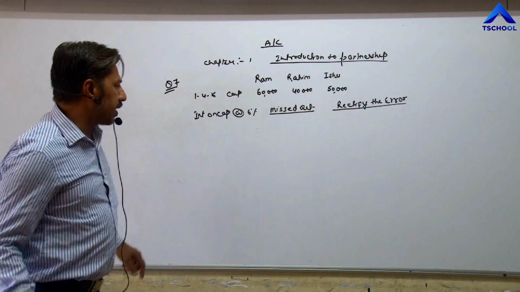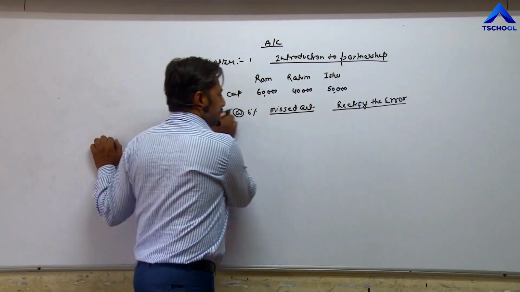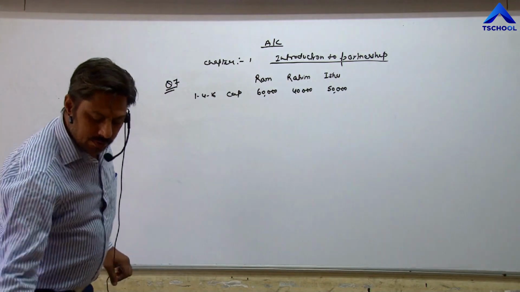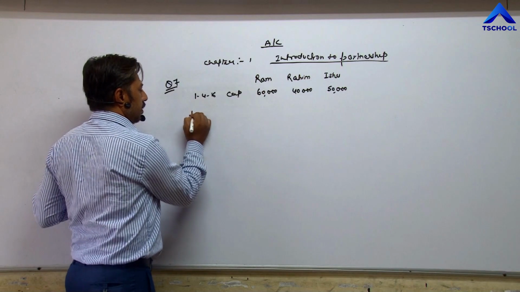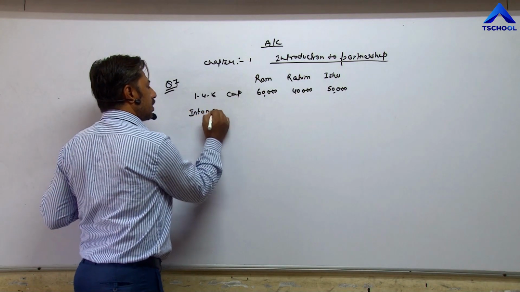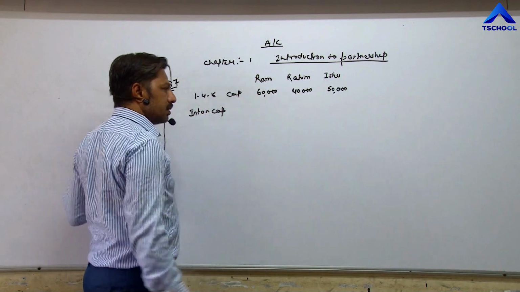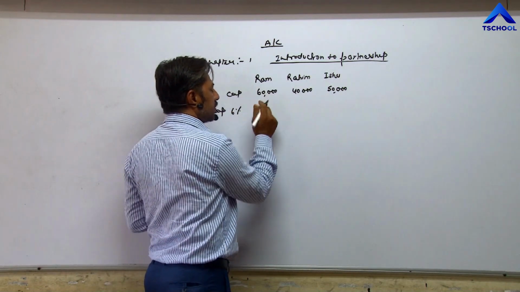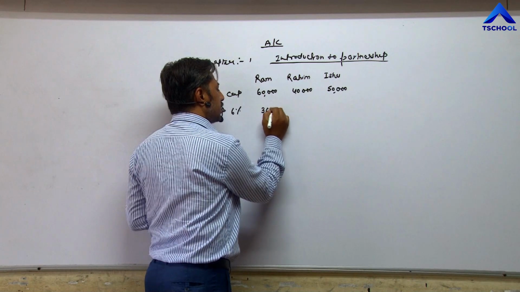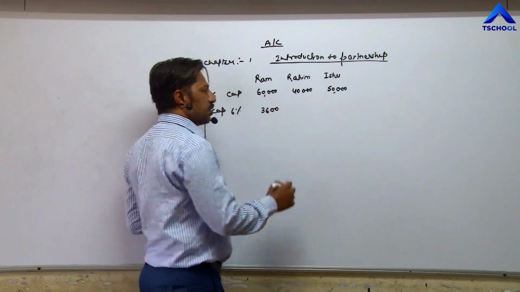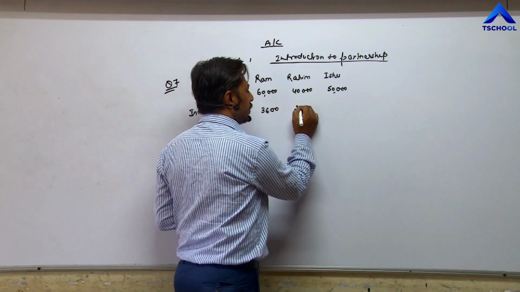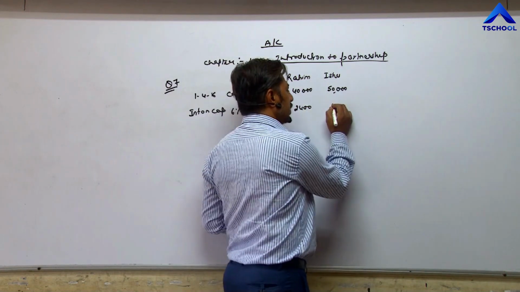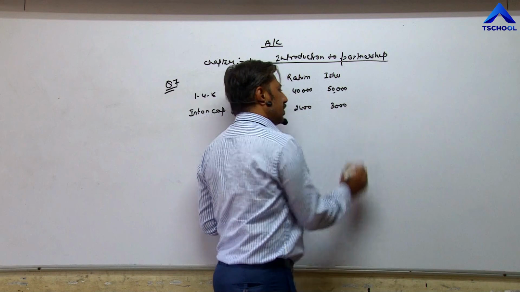So first of all we will calculate interest on capital. Interest on capital 6% means 6% of 60,000, 3,600. 6% of 40,000, 2,400, and 6% of 50,000, that is 3,000.